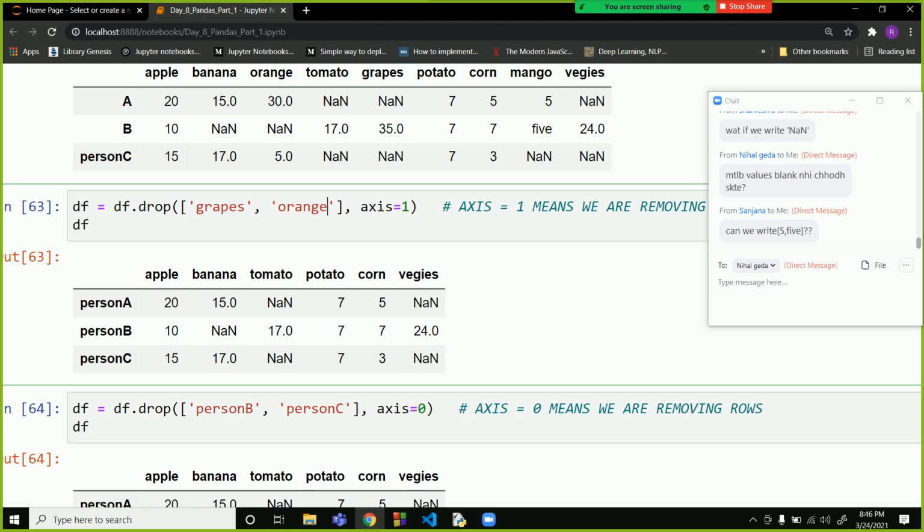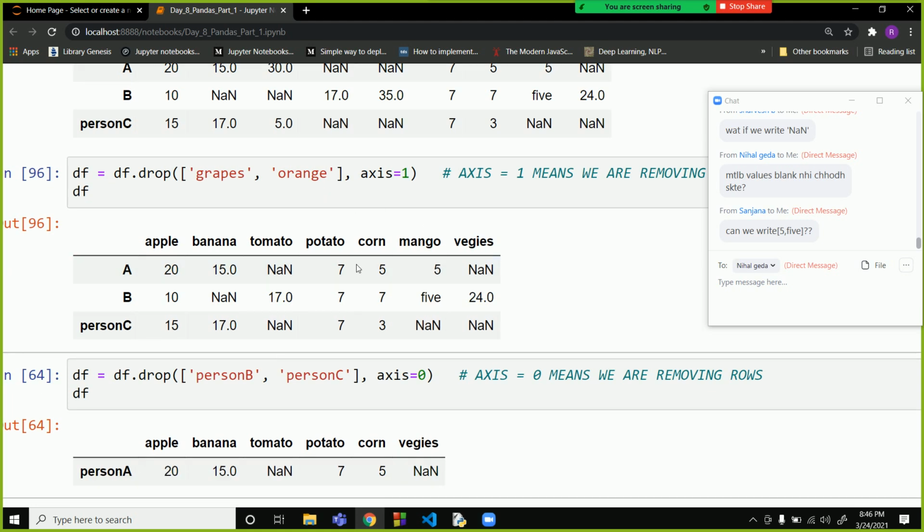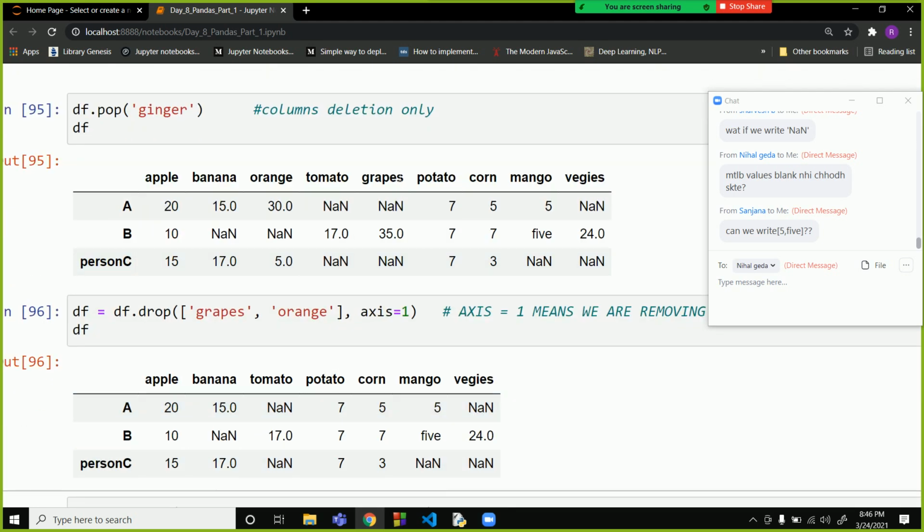Now if we want to delete multiple columns, we have the drop function also. If you want to remove the grapes and orange columns, you can write it like this. Grapes and orange are specified as the column names in a list, and we write axis equal to 1. When we write axis equal to 1, we are telling it to treat them as columns. So the grapes and orange columns have been dropped.